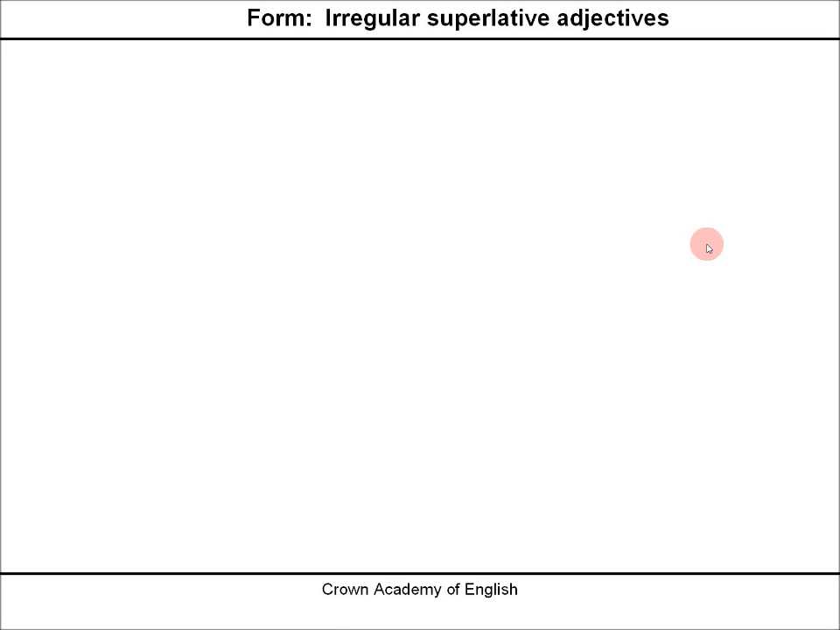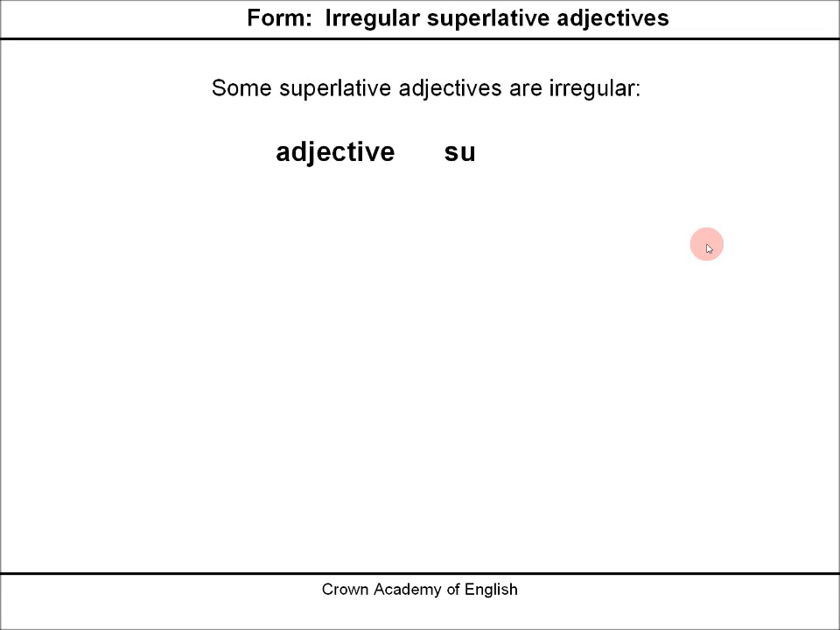Irregular superlative adjectives. Some superlative adjectives are irregular. So there are no rules and you simply have to learn them. And I'm going to show you the 2 most common examples. So good in the superlative is best. So we do not say goodest and we do not say most good. We say best. And bad is worst. We do not say baddest and we do not say most bad.